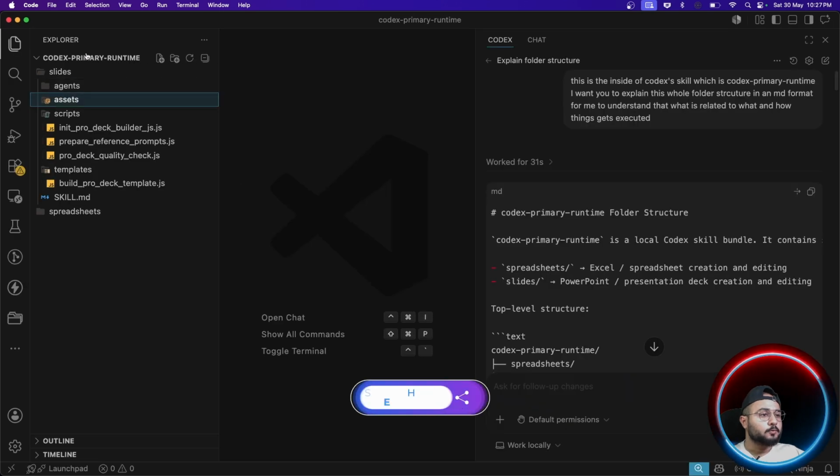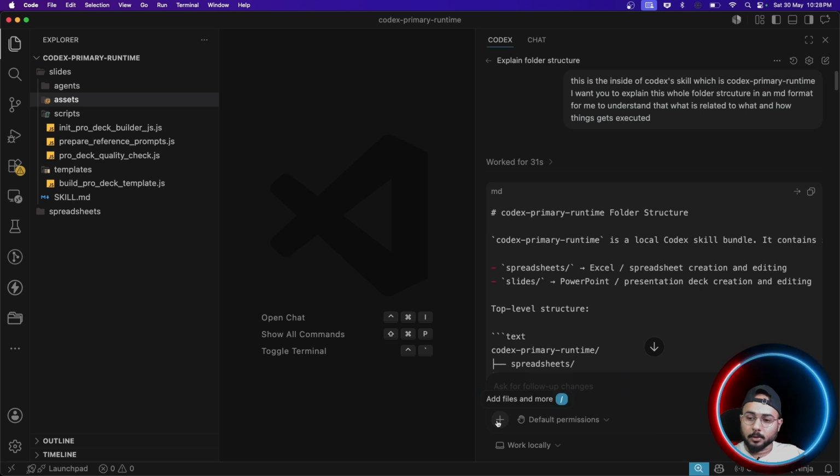As you can see here, there is a folder structure, where the folder name is Codex Primary Runtime, right? Guys, this is a skill. I just opened the skill which was provided, obviously, if you go here. So this is Codex, guys. This is an extension which you will find on the VS Code marketplace if you're a developer.